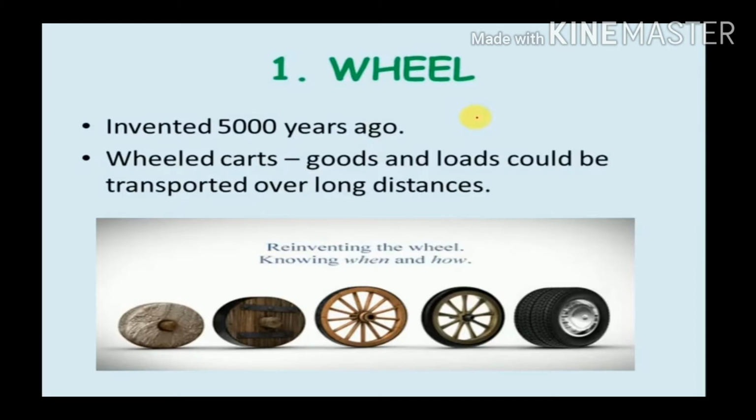Here you can see in the picture the modification of wheels over a period of time. First, the wheel was made of stone, after that made of wood, then spokes were added to it, and now in the image you can see how the wheel looks in present time.